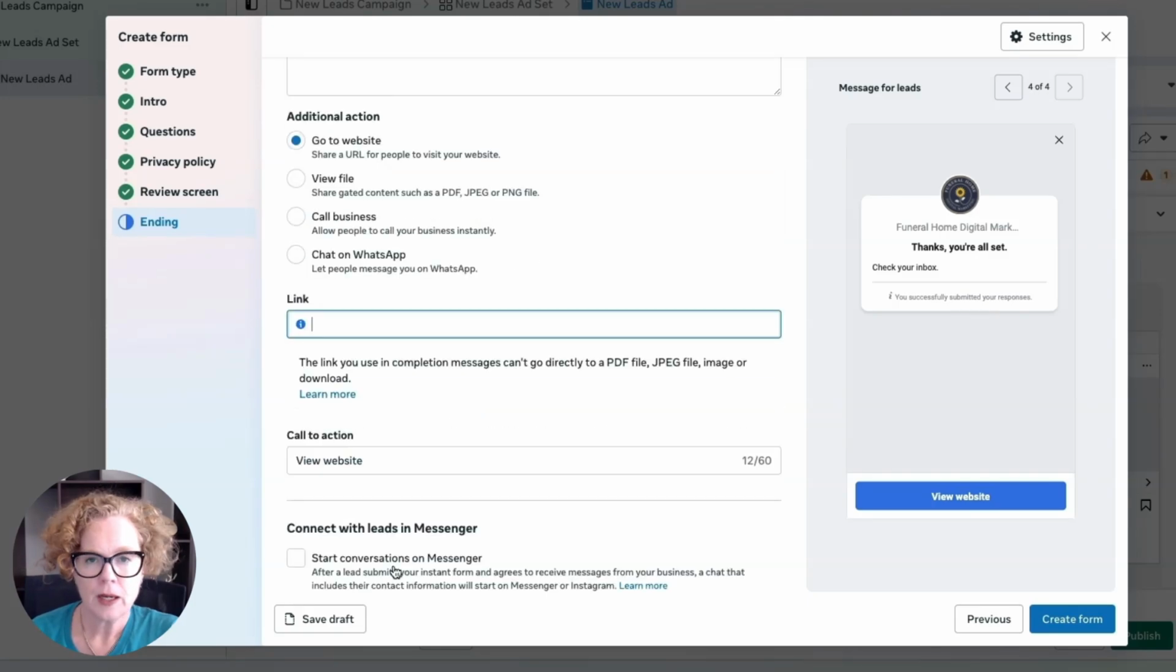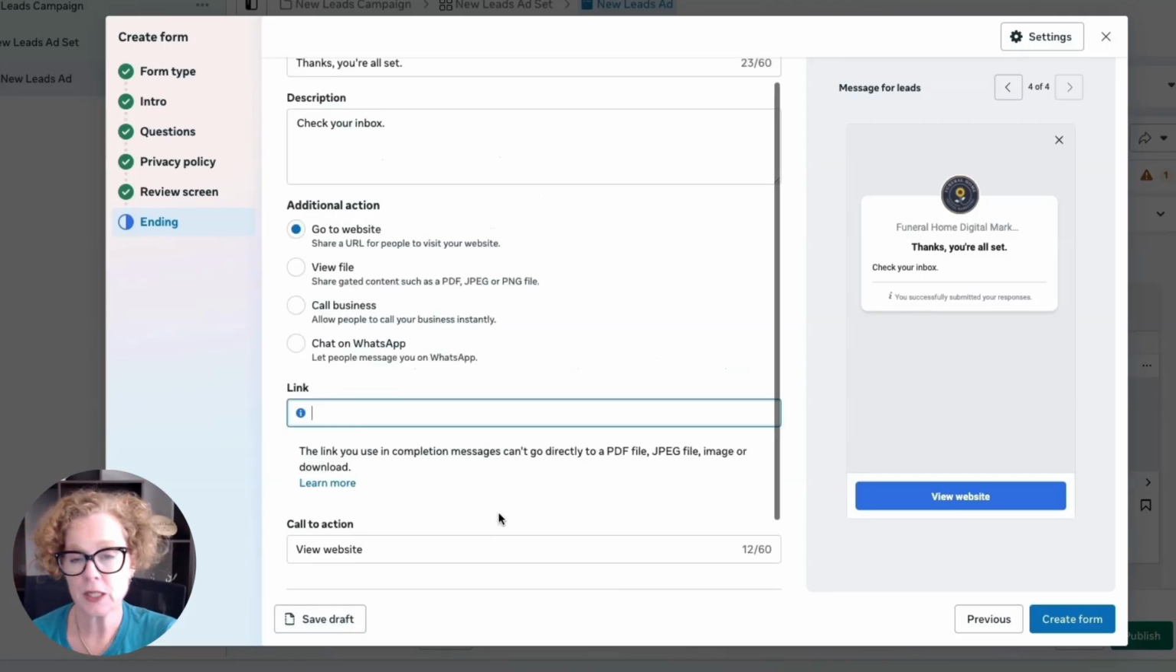Now, a note on lead forms is if you click create form over here on the right, when you're finished, you can't go back and change anything. So while you're working on it, before you've got to double check it, you can click Save Draft so that you can come back and edit it, because once it's published by clicking Create Form, you cannot change it. You can duplicate it and then make your changes.